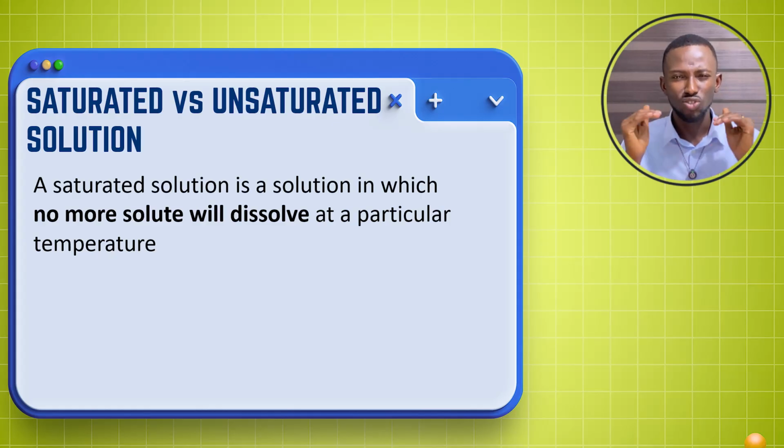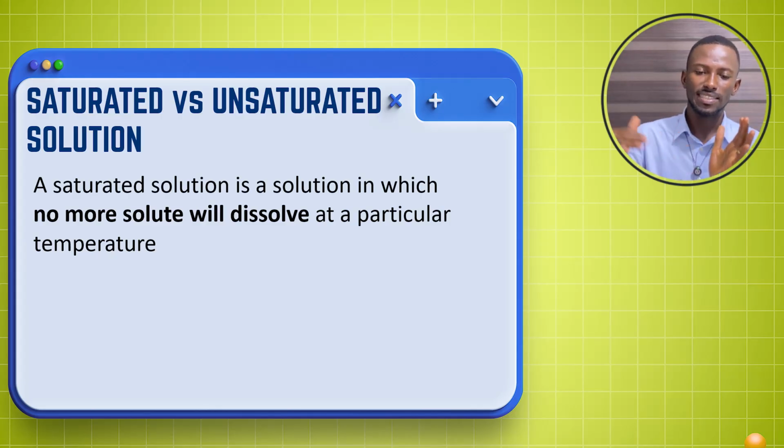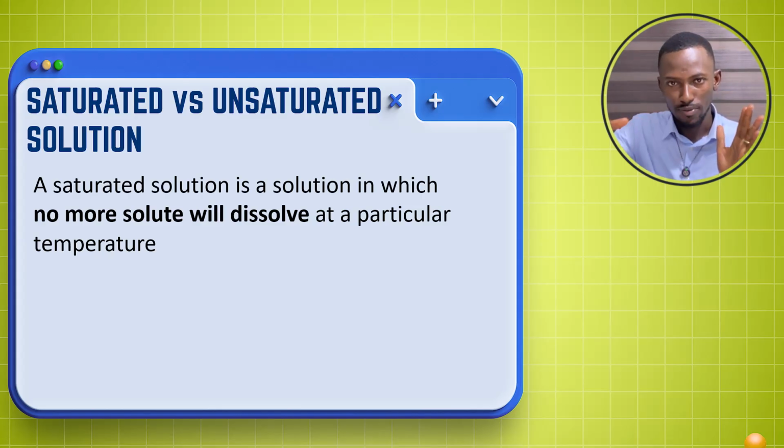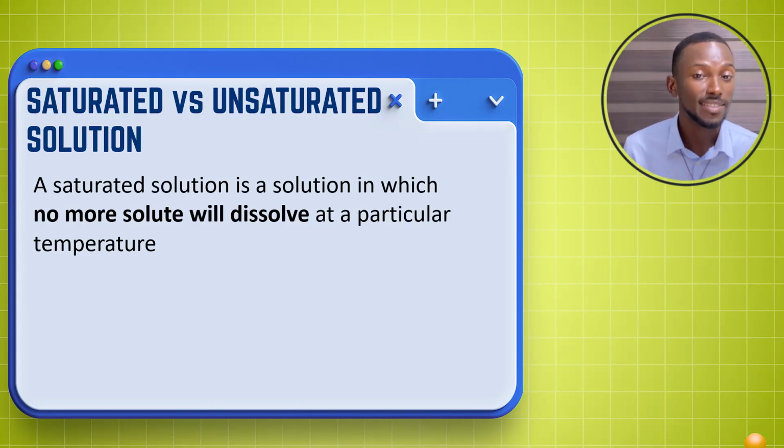then we have a saturated solution. So you can think of it like a container and you are filling it, maybe you are filling a bowl with rice, and then the rice has gotten to the brim of the bowl. You can't add more rice. So it's fully saturated. That is what you mean by saturated solution. No more solute will dissolve.